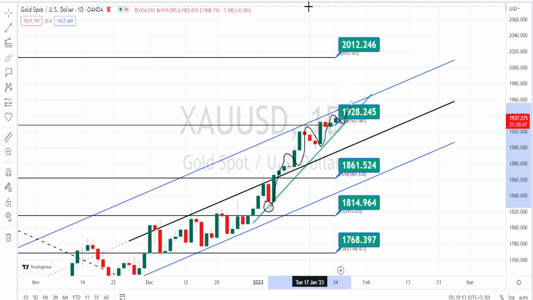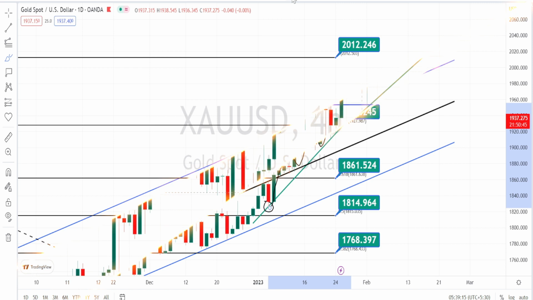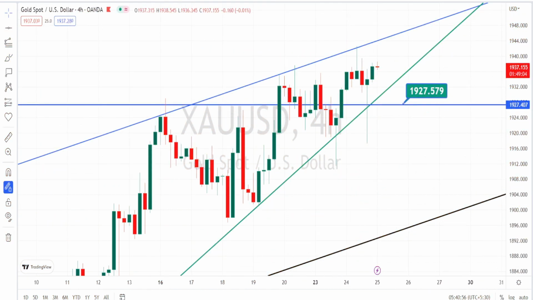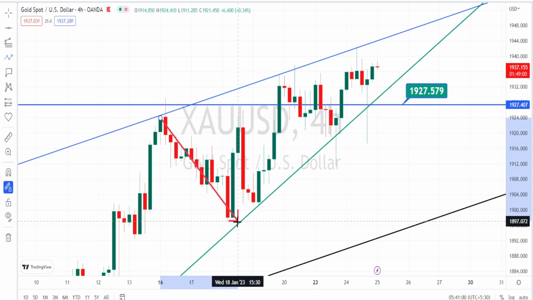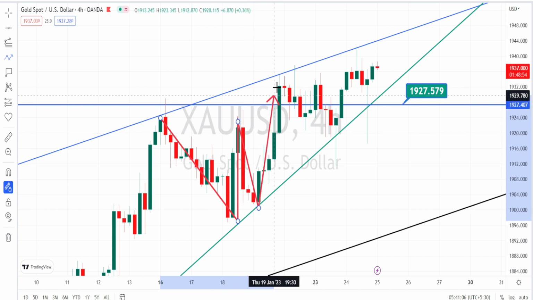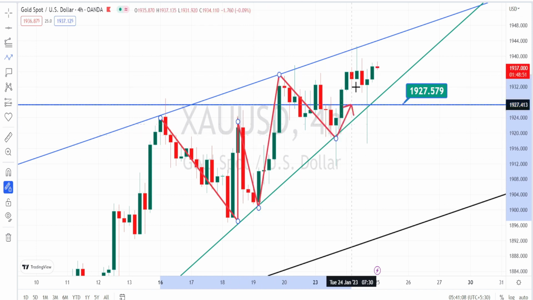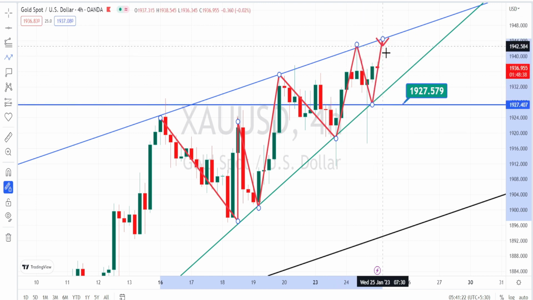Let us look at the price action in the 4 hours time frame. I am in the 4 hours time frame. In the 4 hours time frame also we are noticing the price action taking support on this trend line or support line from the daily time frame, and it is in a very strong bullish trend. And also we can notice that it is consolidating within this support line and the resistance line of the bullish channel pattern. Wait for a directional breakout in order to enter into a directional trade in the 4 hours time frame also.